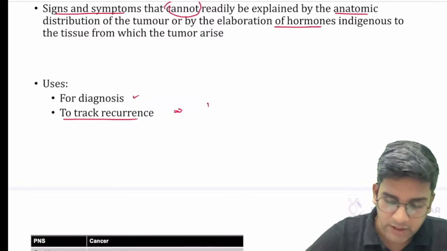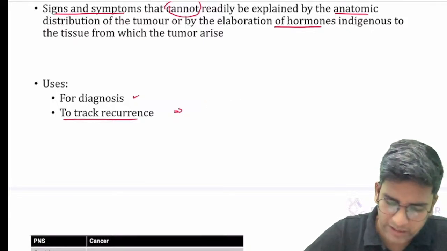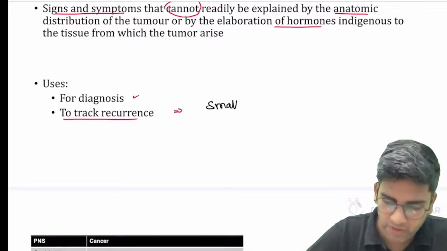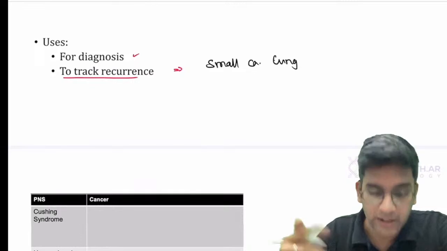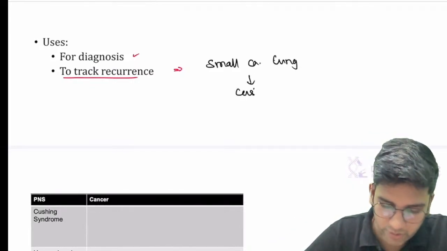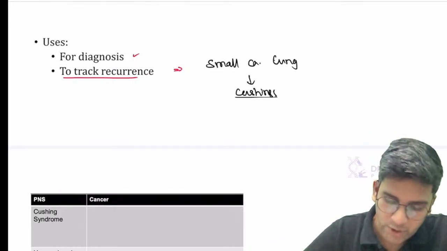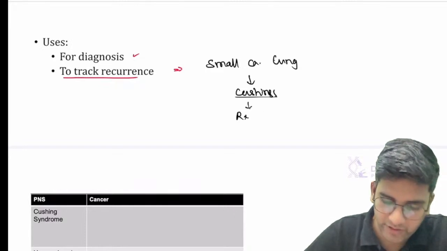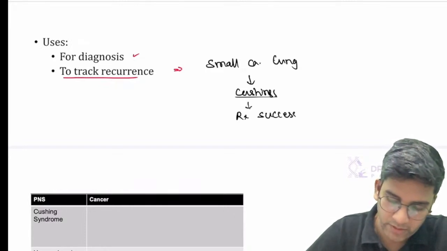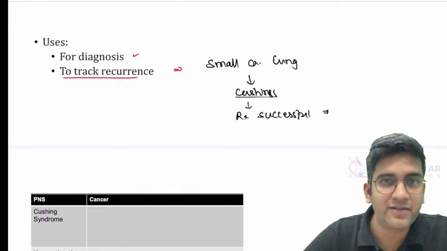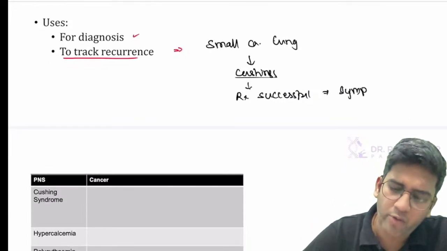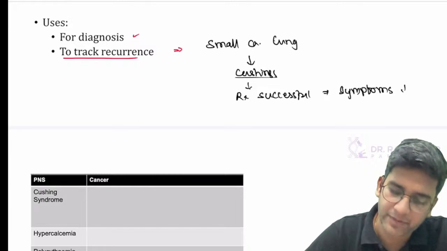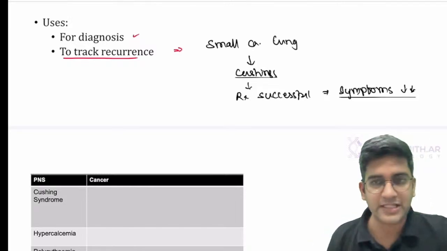What do you mean by this? When you have a tumor, you can give an example. Let's assume you have a small cell carcinoma of lung. Can anyone tell me any one paraneoplastic syndrome of small cell carcinoma of lung? Perfect, Cushing's. So the patient had Cushing's. Okay, so we treated the small cell carcinoma of lung. Treatment is successful. So obviously what will happen to Cushing's? Will it disappear? Obviously, right? The symptoms related to Cushing's will obviously come down. It will disappear. All the things of Cushing's will disappear, right?